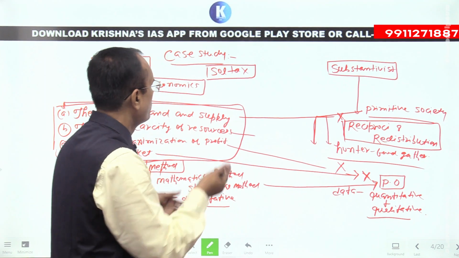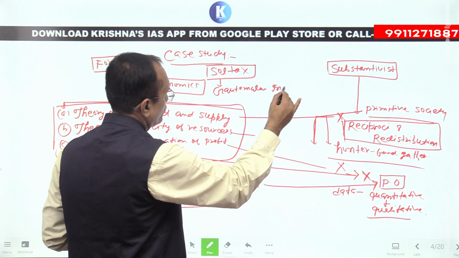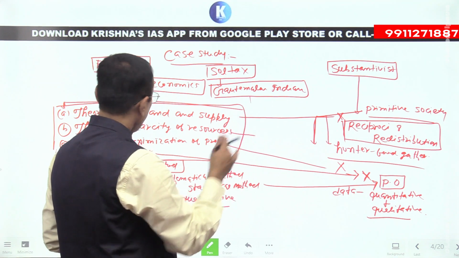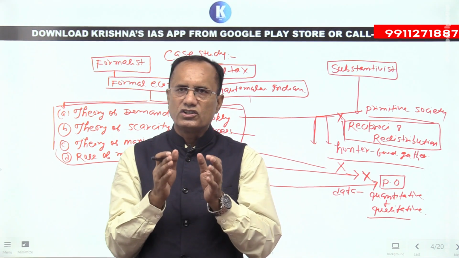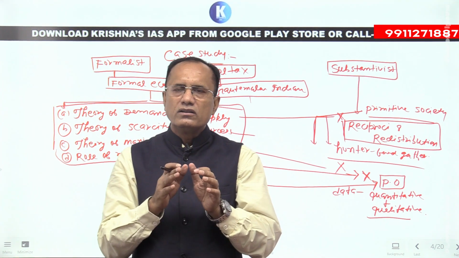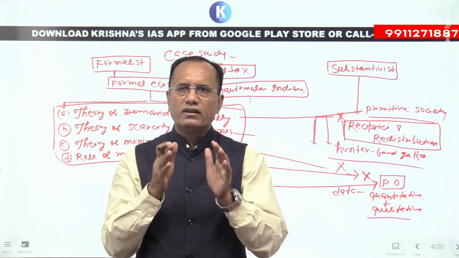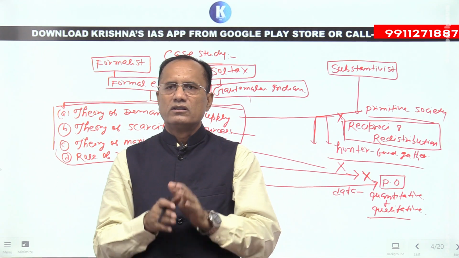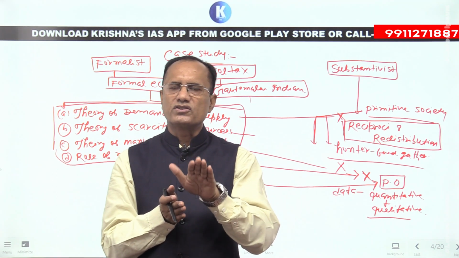Even though people from Guatemalan Indian society were primitive people, they were familiar with the theory of demand and supply, the theory of scarcity of resources, the theory of maximization of profit, and they also understood the role of the market for their economic production, consumption, distribution and exchange.